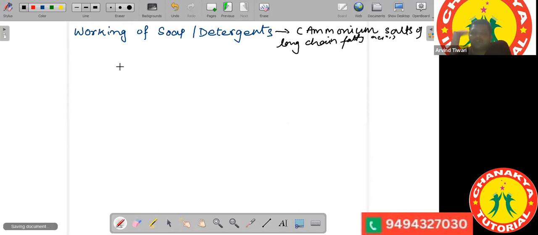So how does a soap work? We'll see how a soap works over here. Working action of soap. They are long chain, and a long chain is generally represented like this. This is the representation of a long chain of carbon, where we assume that at each of these corners we have a carbon atom. So this is a long chain of carbon atoms with sodium at one end. We have just drawn the diagram of a soap or detergent, which is a long chain of carbon atoms with sodium at one of its ends.